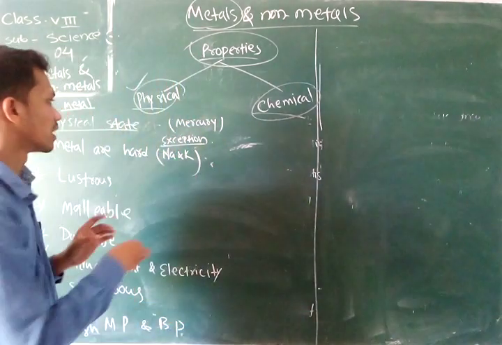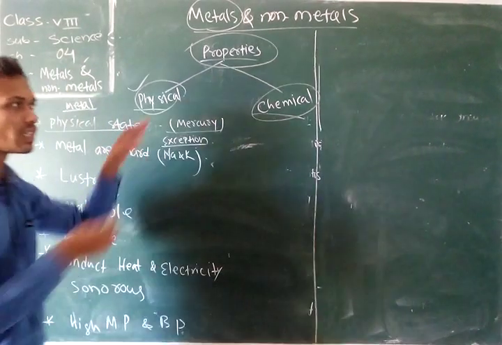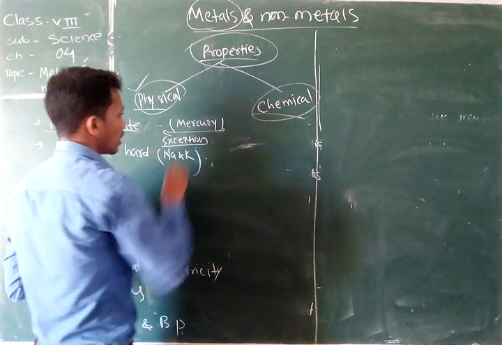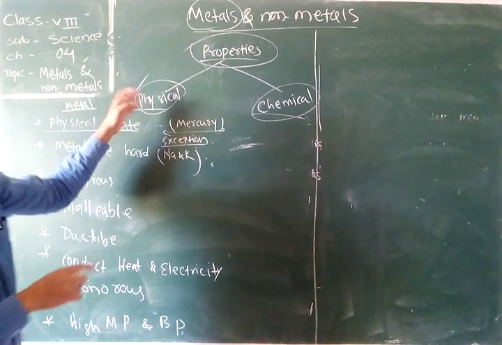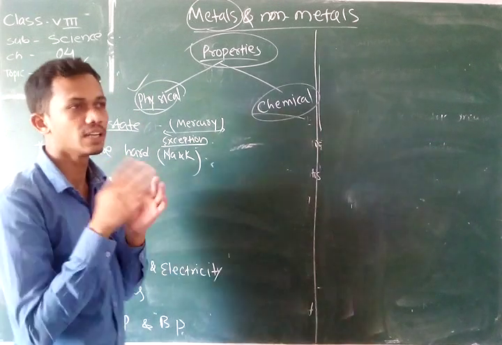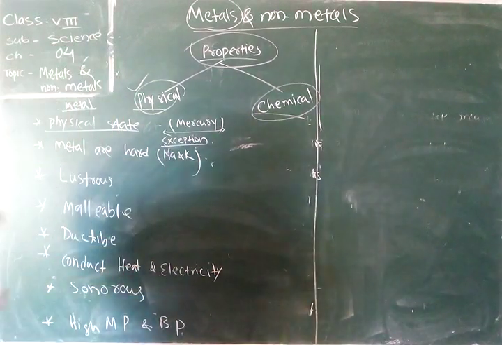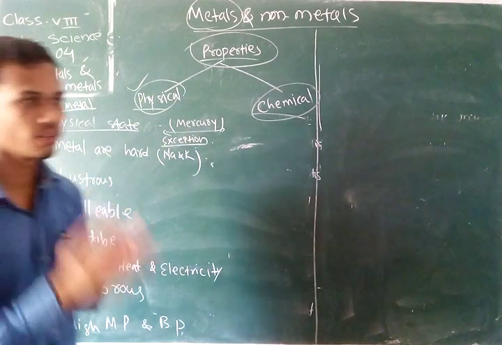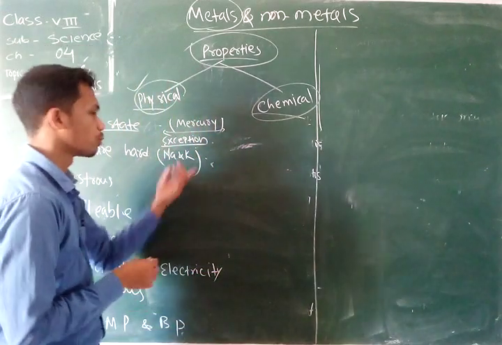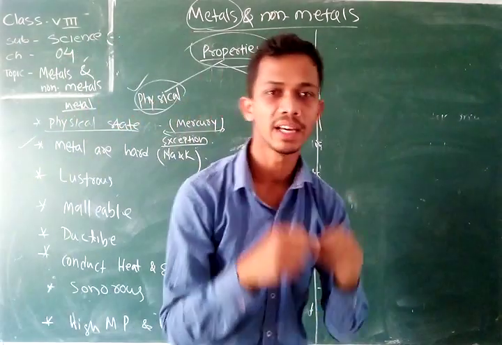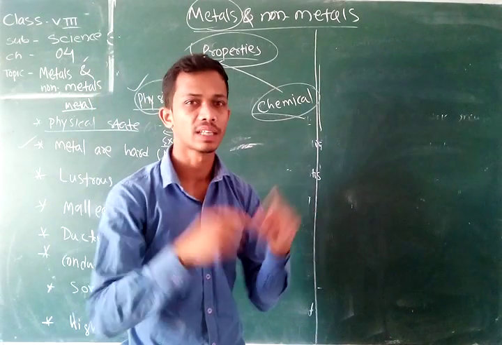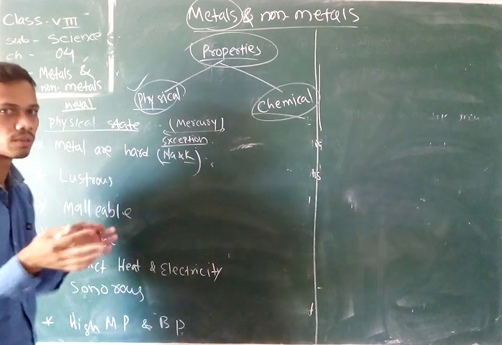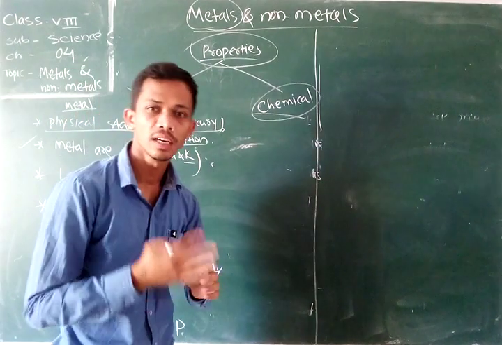But there is one exception, mercury. You use it inside the thermometer. Mercury is the exception: it is a metal present in liquid form at room temperature. After that, metals are hard. Every metal except sodium and potassium is very hard. We cannot easily bend them. But sodium and potassium are very soft; we can cut them with the help of a knife.